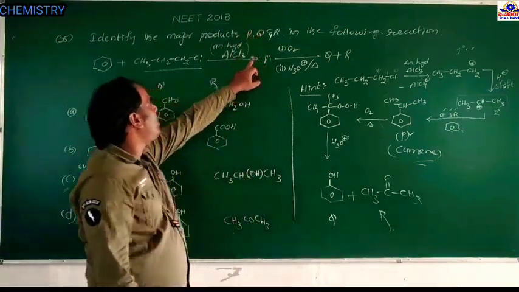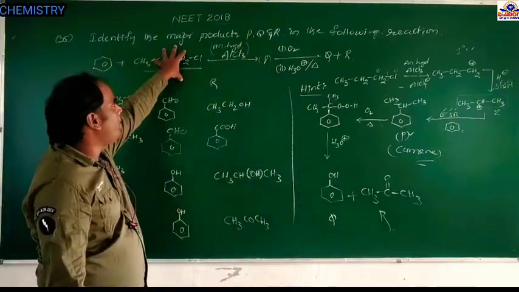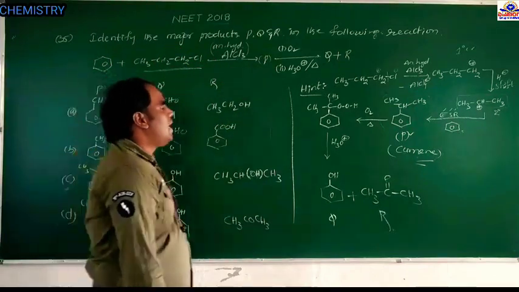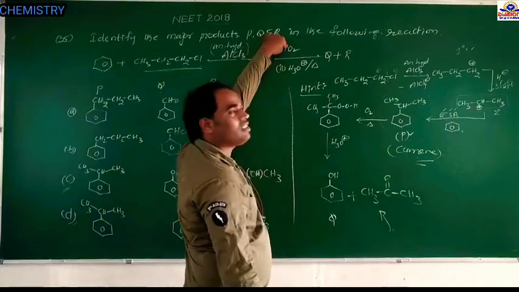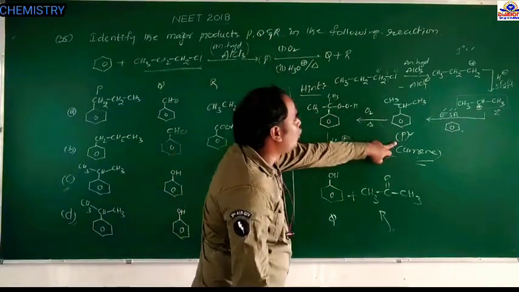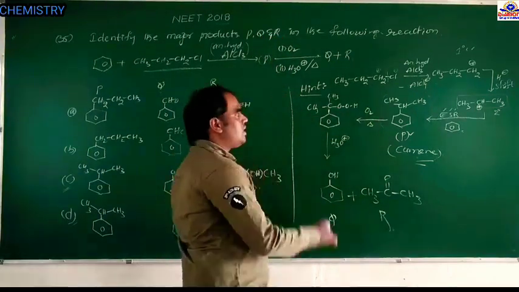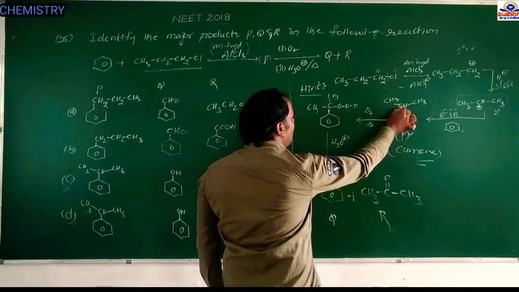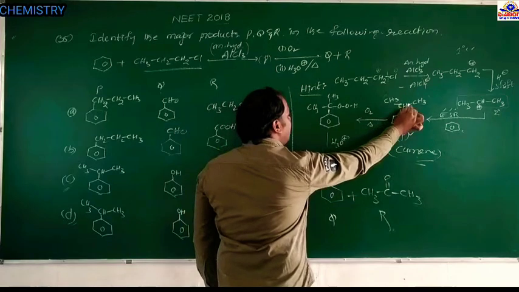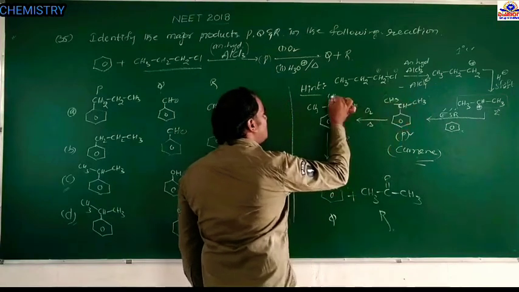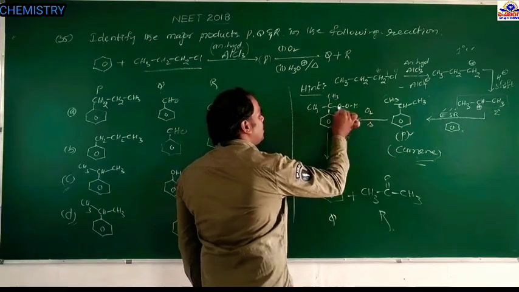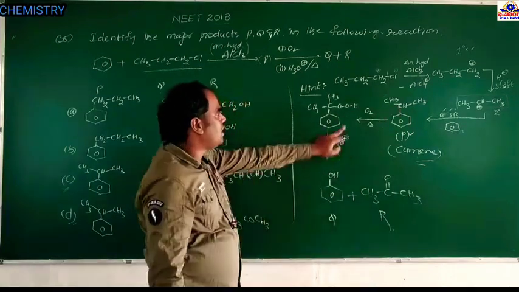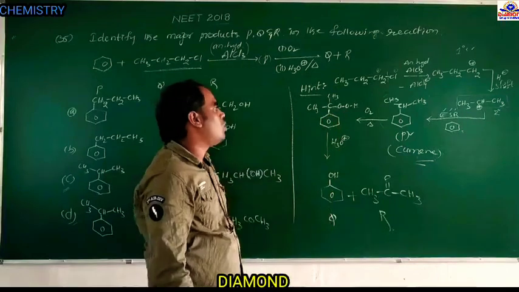So P is obtained by the reaction of benzene with N-propyl chloride in the presence of anhydrous AlCl3. It forms isopropyl benzene, and that isopropyl benzene first reacts with atmospheric oxygen. If cumene reacts with atmospheric oxygen, it is an oxidation reaction. Therefore, these two oxygens are bonded to the carbon. This carbon already contains two CH3 groups, and these two oxygens, oxygen 1, oxygen 2, and hydrogen. So this is cumene hydroperoxide.